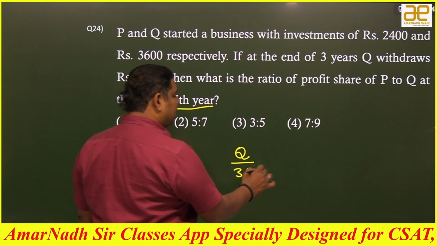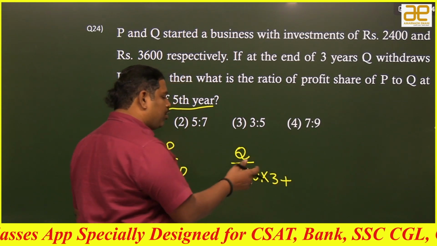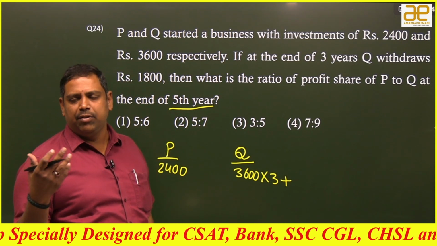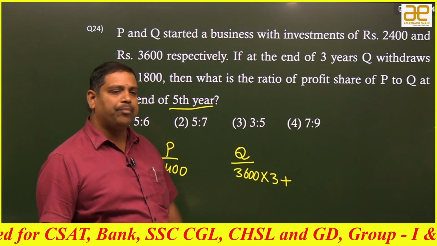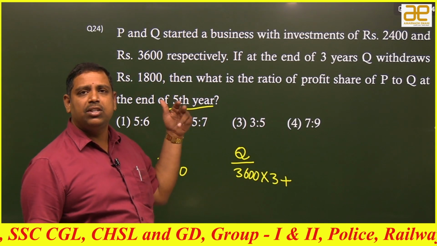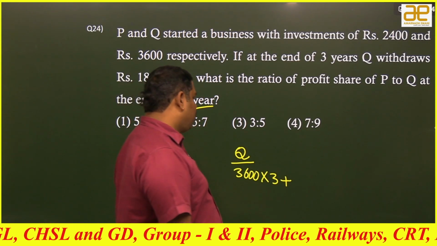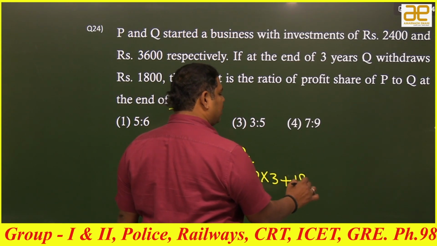Means can I say this is the investment for 3 years, plus, now Q has removed some investment, right? Disinvested. But still he is in the business, so I am writing still plus. How much he removed? 1,800. Out of 3,600, 1,800 removed means it is still 1,800 rupees available.